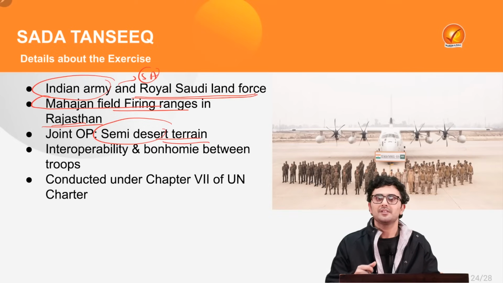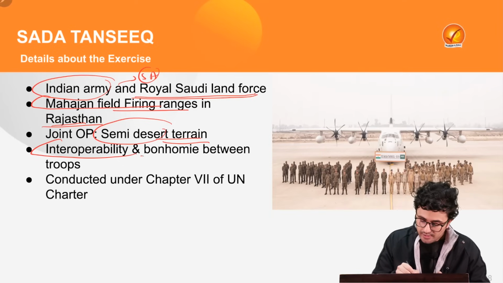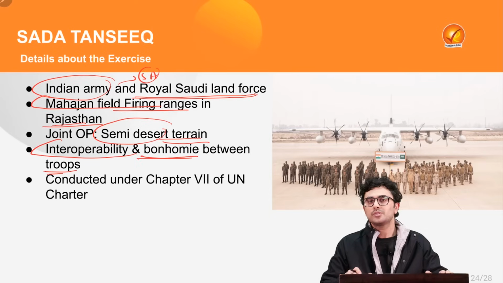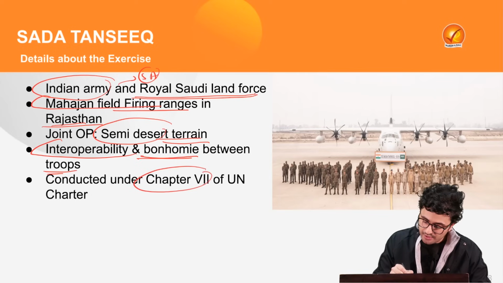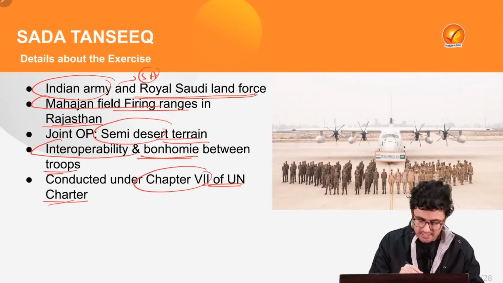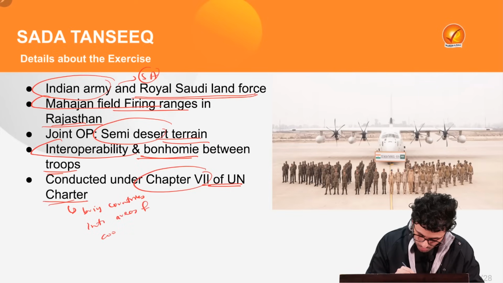Well, ultimately, with such exercises, India aims to increase its interoperability and create bonhomie between various troops. Now, such exercises are conducted under Chapter 7 of the United Nations Charter, which aims to bring countries into spheres of cooperation.